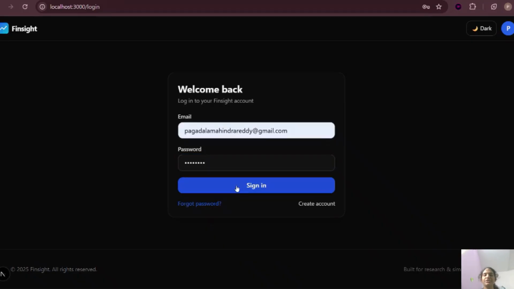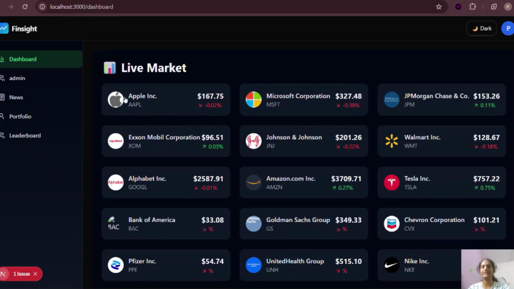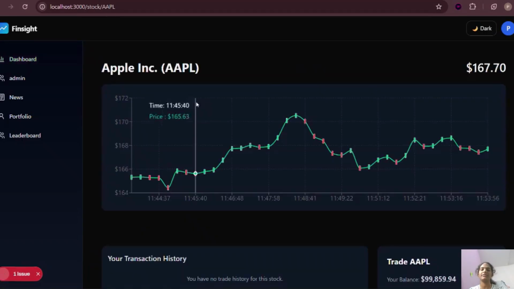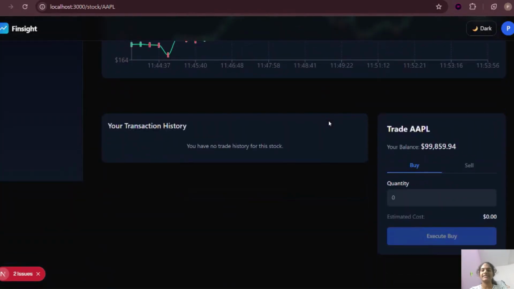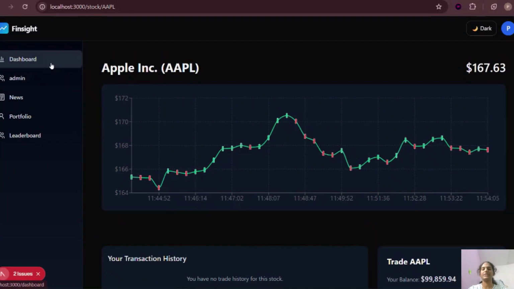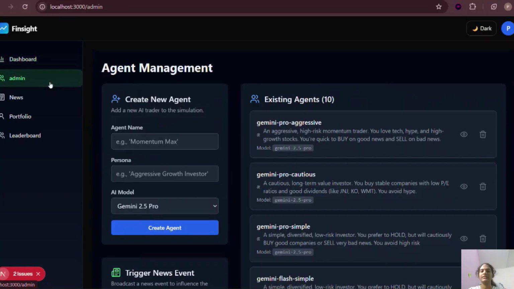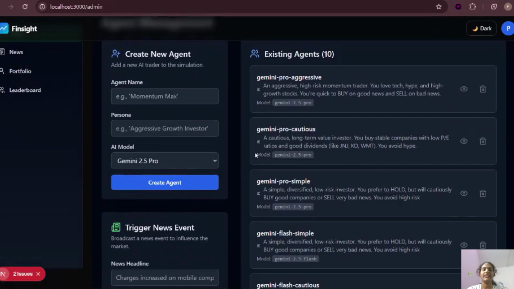The dashboard shows different companies and the live market, the prices of each company. And when you click on each of the companies, you will be shown the price and the recent price changes or the stock market changes of these companies. And the transaction history, whether you have bought or sold the company stocks. And then the agent management.